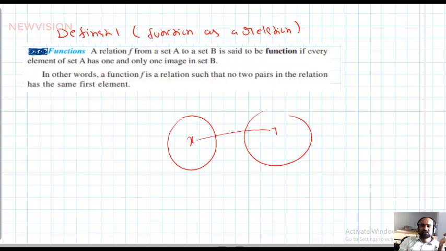What I explained is here, students, listen. x is paired with y. y is called the image of x and x is called the pre-image of y. Already explained.